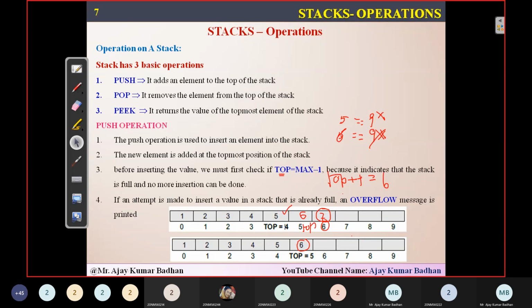Next time, again, if you want to insert another element, again check. 6 is equal to 9? Condition failed. So I will be incrementing top plus plus. Now top will be representing 7, so this will be coming to this, and here I will insert the value 8. This is exactly how your functions are going to work.